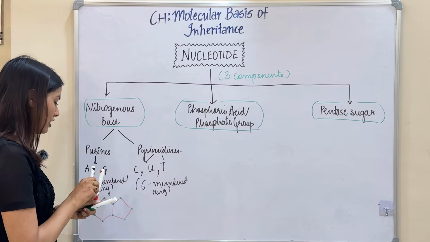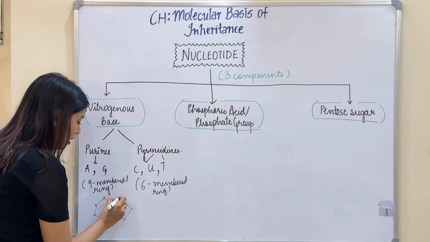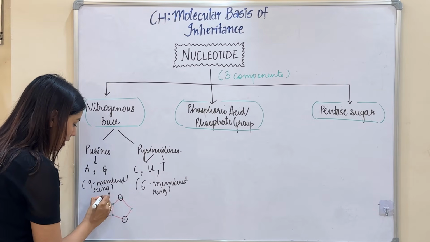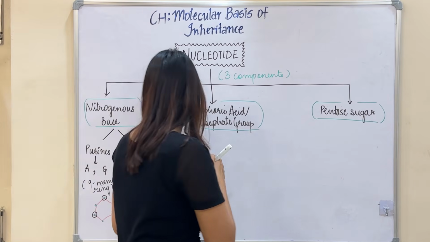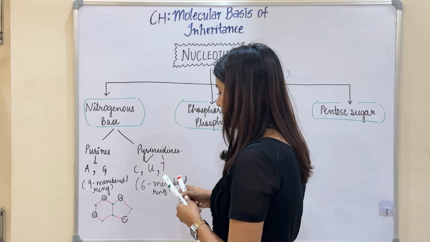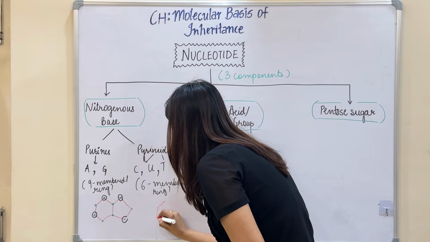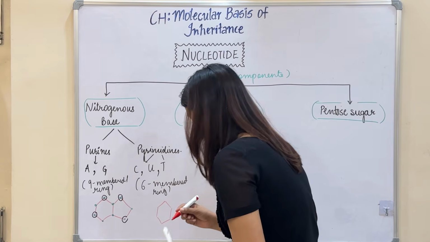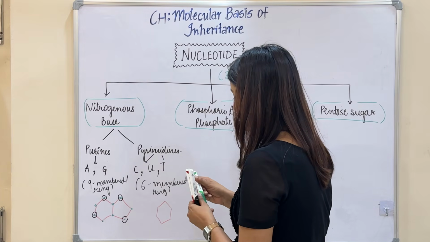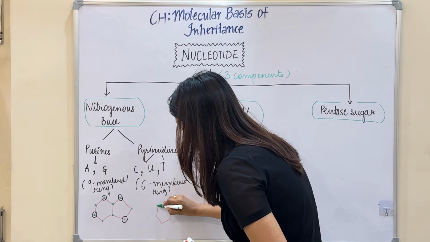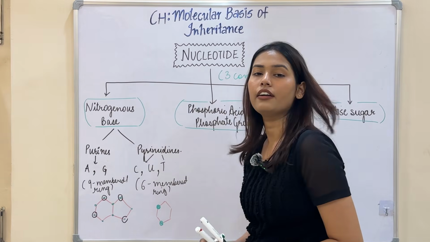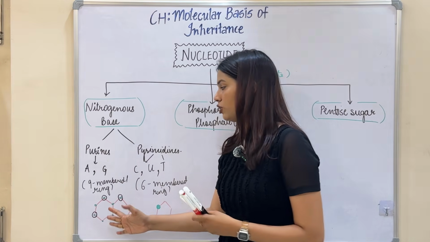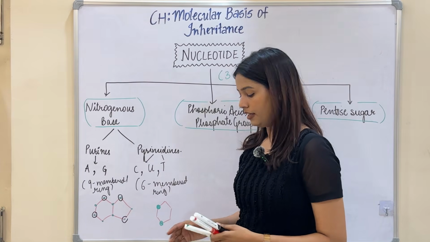Out of these nine members, here, here, here, and here, nitrogen groups will be present. On the other hand, if I draw a pyrimidine structure, I will draw a simple hexagonal ring, and in this hexagonal ring I will have my nitrogen groups here and here. So this is a common structure of a purine and a pyrimidine.